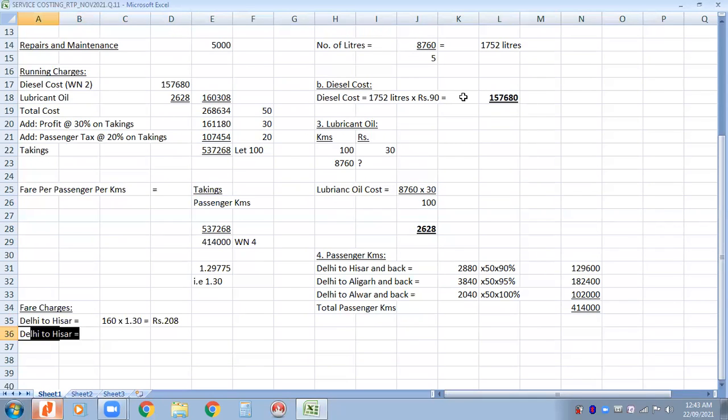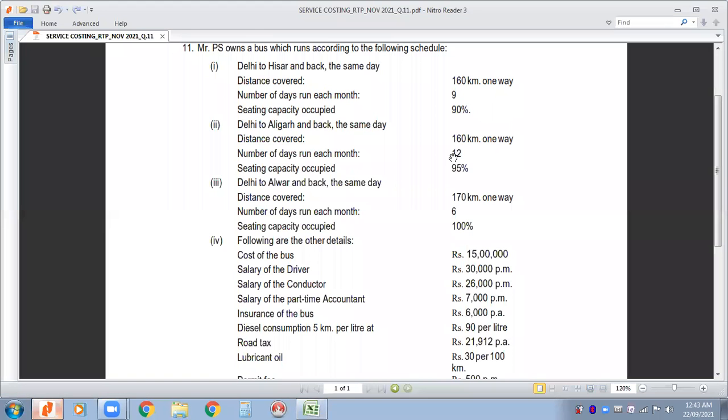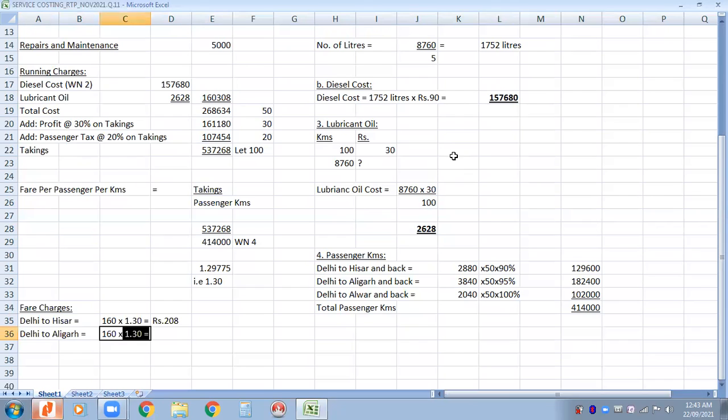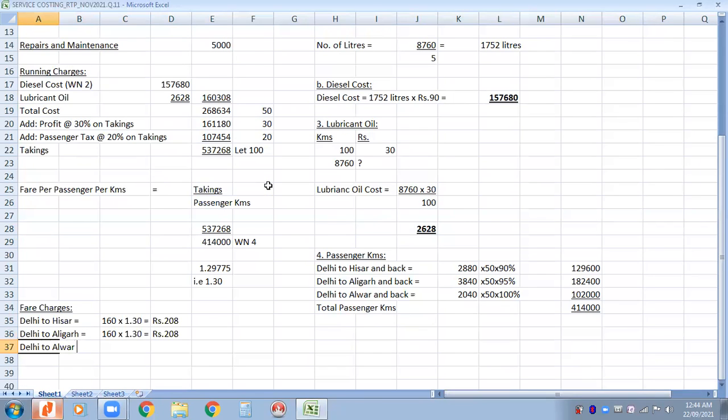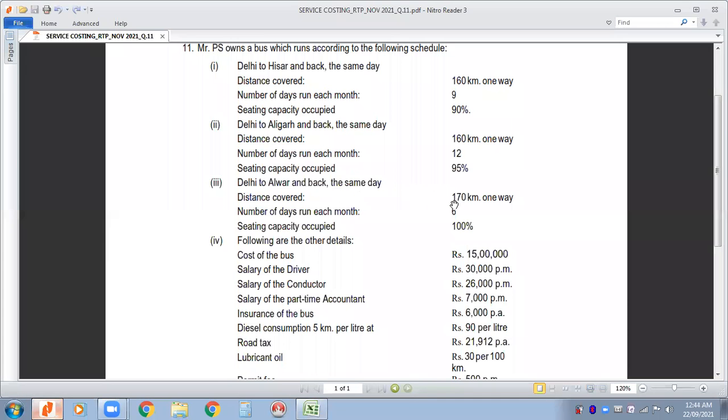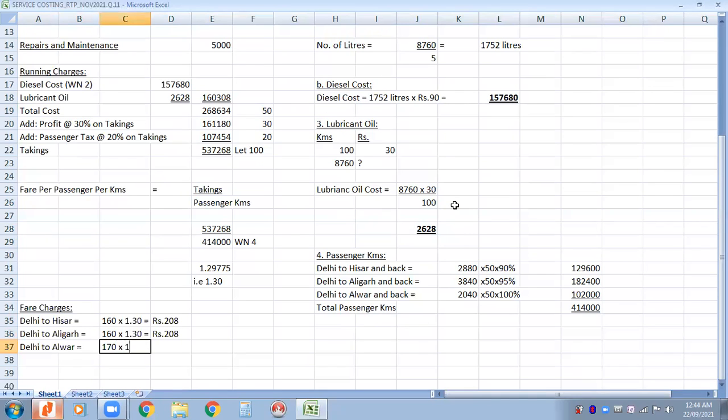Then Delhi to Aligarh. What is the kilometers? Again 160 kilometers, 160 into 1.3. Same fare charge, rupees 208. And when the travel is made to Alwar, Delhi to Alwar, the distance is 170 kilometers. It is 170 into 1.3. That will give you 221. So this is your final answer.